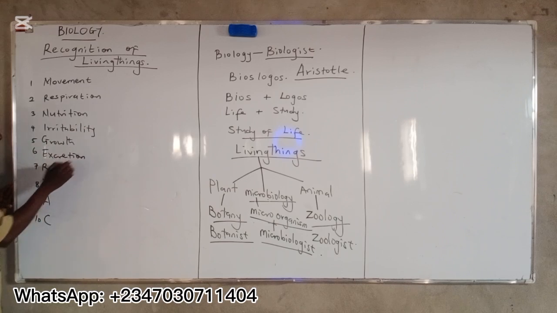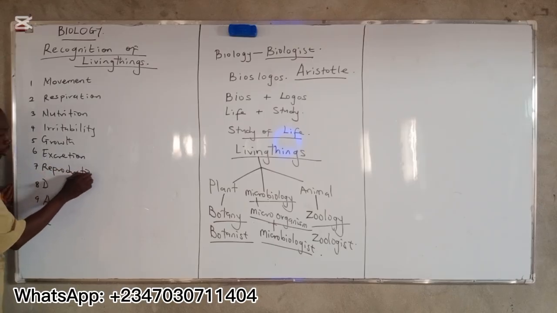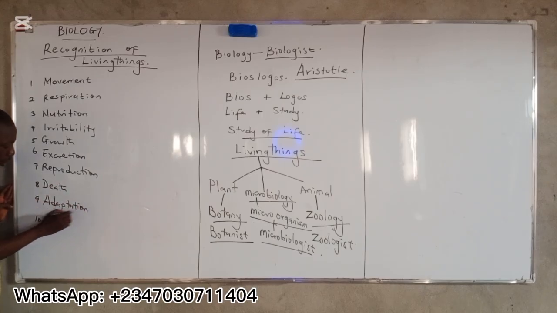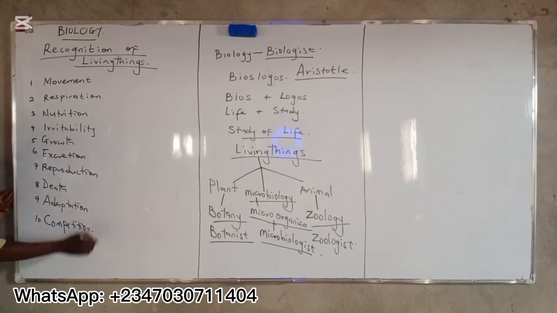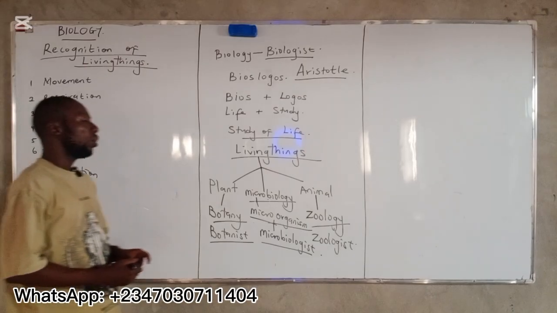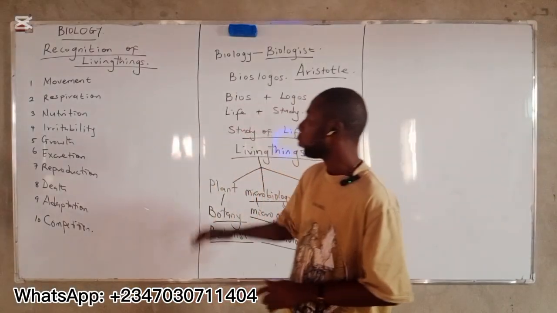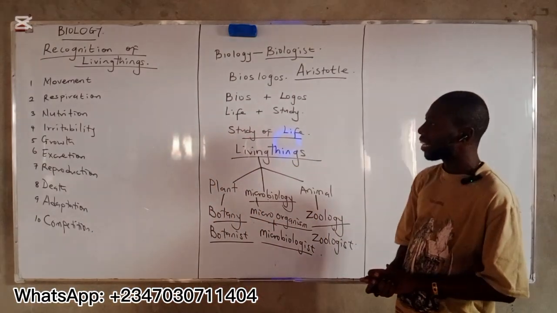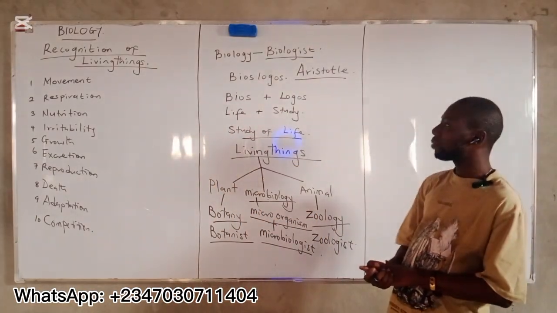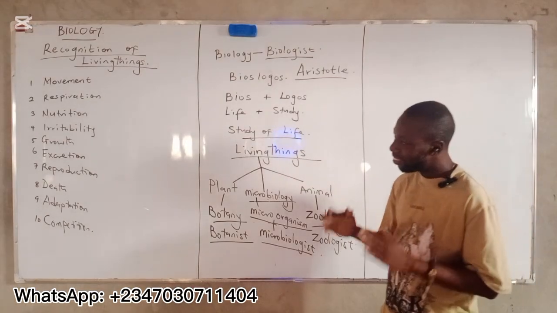E stands for excretion. R stands for reproduction. D stands for death. A stands for adaptation. Then C stands for competition. Okay? All right. Now, these are the characteristics that we observe to recognize living things.